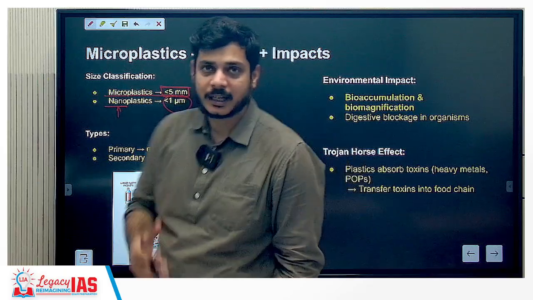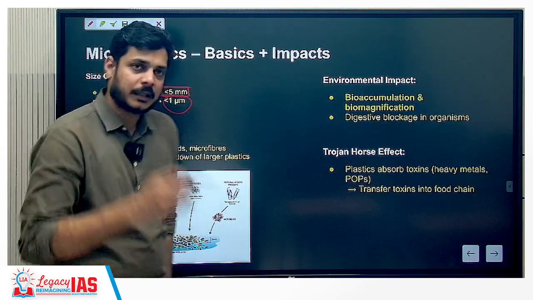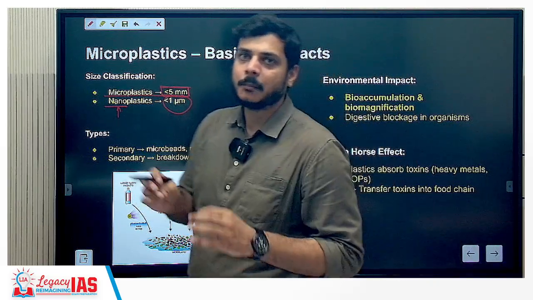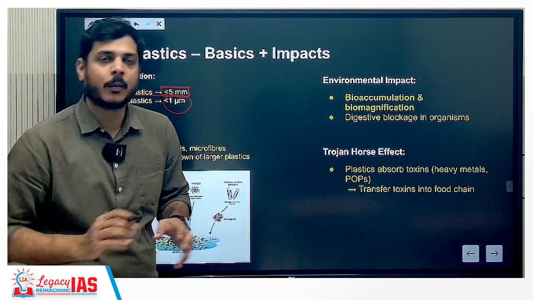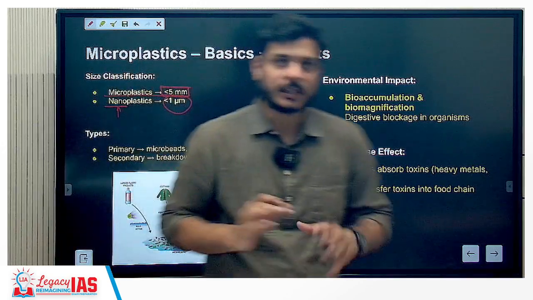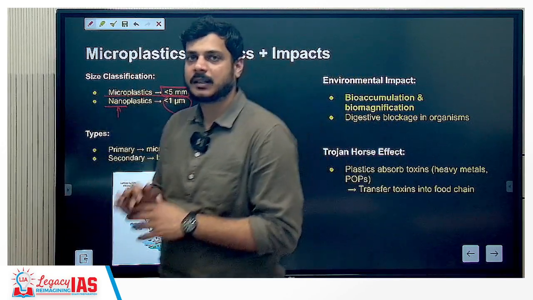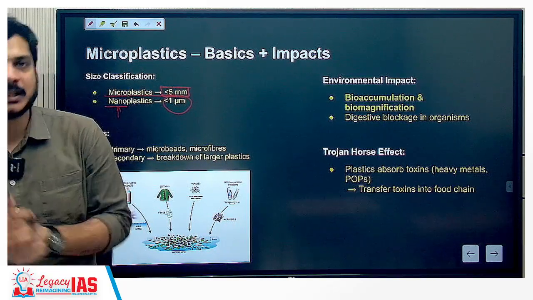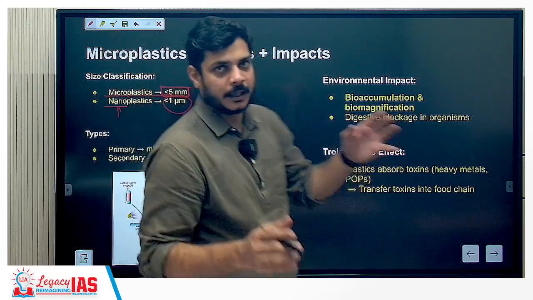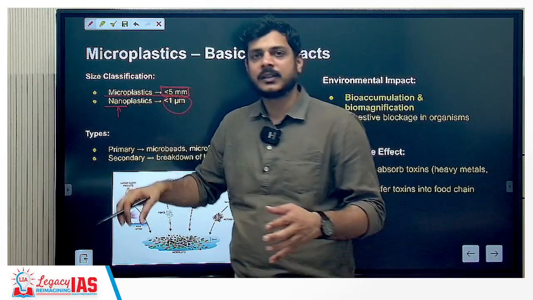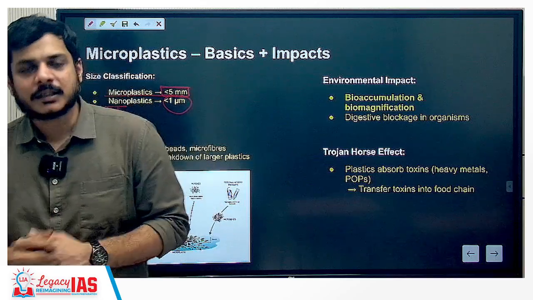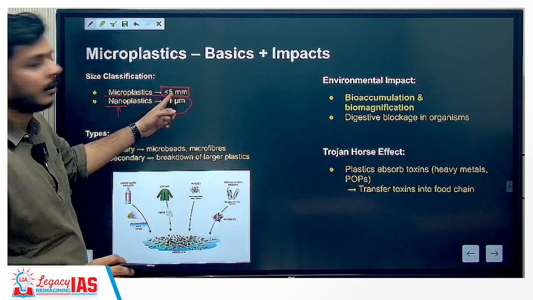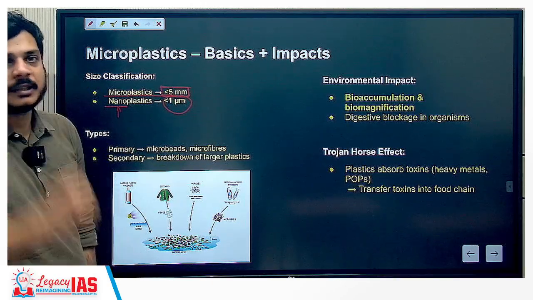Primary or secondary microplastics are also there. When you have primary microplastics, it has been made as such. That means industrial applications require the microplastics to exist in such a size. That is your primary microplastics. Secondary microplastics, however, occur after a process. For example, if there is a PET bottle, through heat, through stress, through increase in temperature, through various kinds of effects, it will disintegrate over a period of time, and when it reduces to this size, then we say this is a secondary microplastic.